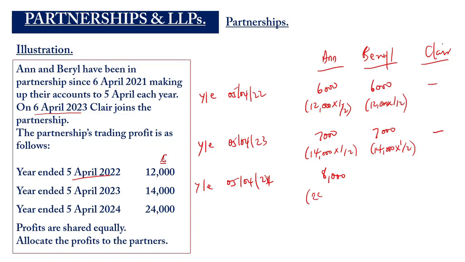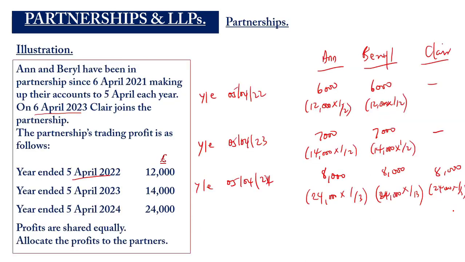So it's 24,000. This time around, it's going to be 1 over 3 because Claire had joined the partnership. Yes. So because they are sharing profits equally, it will still be 8,000 for Beryl, 24,000, 1 over 3. Claire will now have 8,000, 24,000 times 1 over 3.